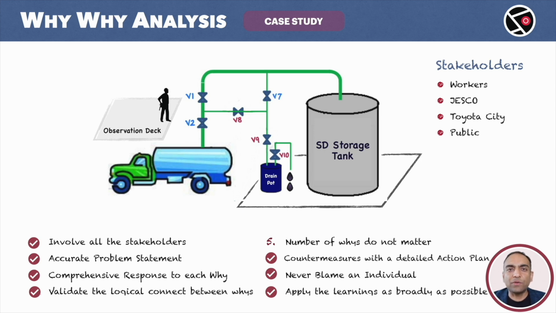This is absolutely true. One branch of the YY analysis goes till the 7th why. But there are also branches that identify root causes at why number 3, why number 4, and why number 5. The number of whys do not matter. There are some who claim that we need a maximum of 5 whys. 5 whys to identify the root causes. This is not true. This example from Japan, from Toyota City, the birthplace of YY analysis, proves them wrong.